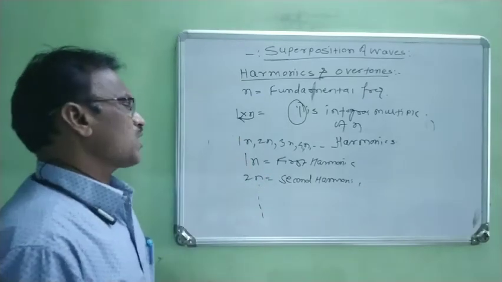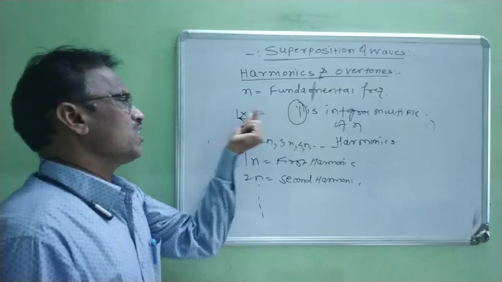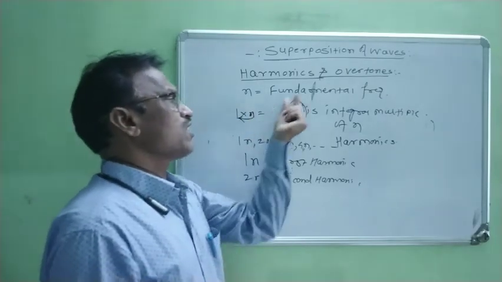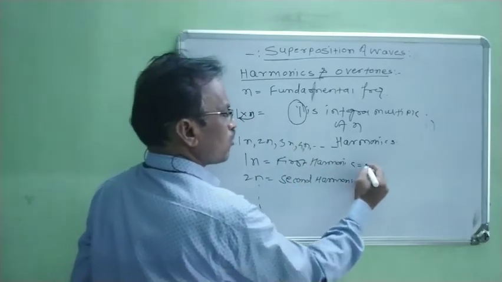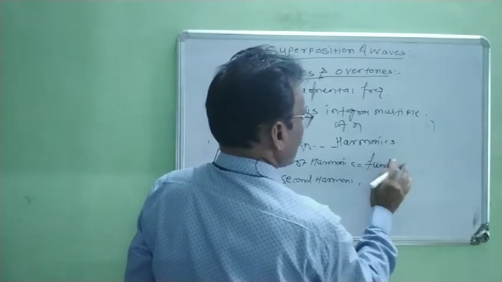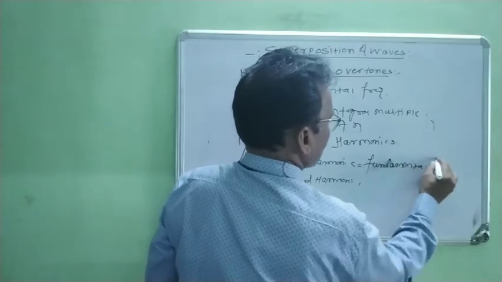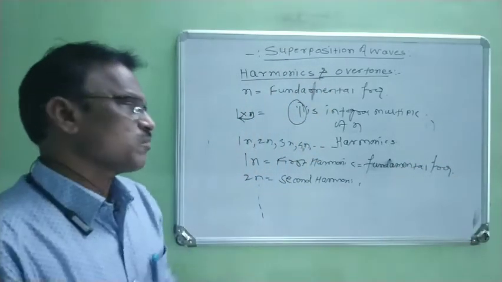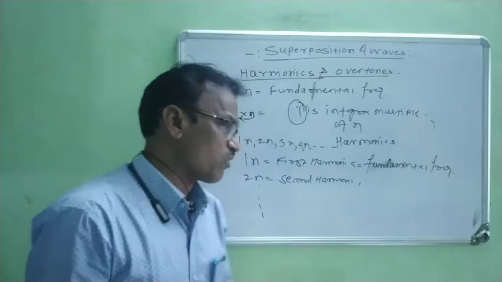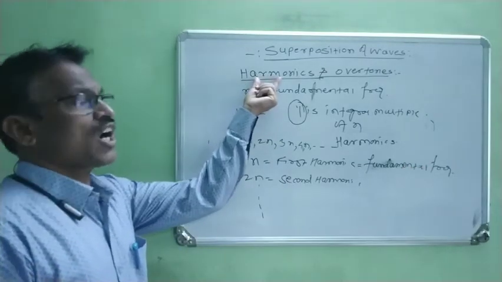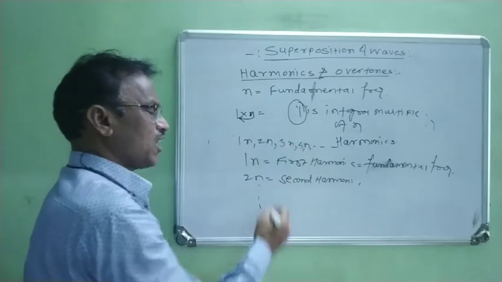Always remember that when n, the fundamental frequency, is multiplied by 1, it is nothing but the fundamental frequency. Therefore, the first harmonic is the fundamental frequency. In this way, these are known as harmonics: 1n, 2n, 3n, 4n, and so on.